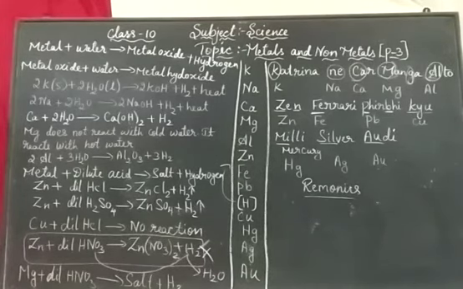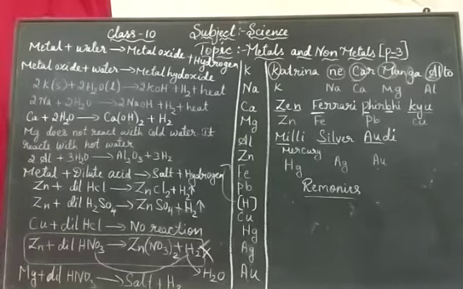The reaction of calcium with water is less violent. The heat evolved is not sufficient for the hydrogen to catch fire. Okay, these two are very highly reactive. Coming to the next, it reacts with cold water. Calcium reacts with cold water, forming calcium hydroxide plus hydrogen. This reaction will not have so much heat, therefore it will not catch fire. In the two earlier reactions, it goes on and catches fire.